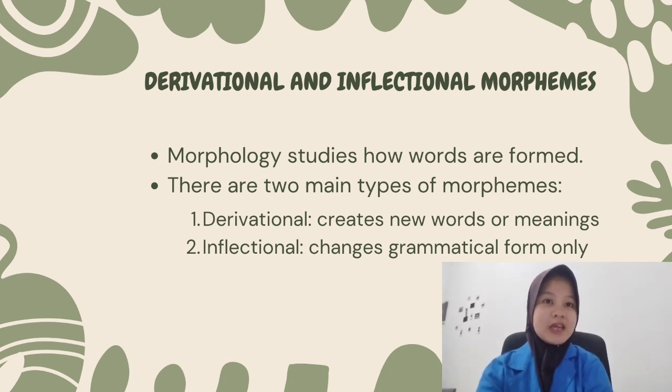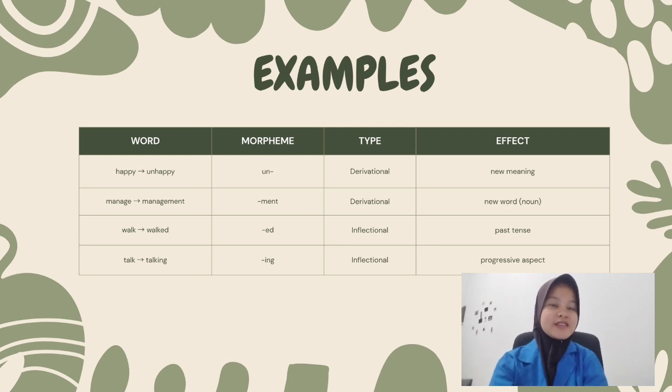There are two main types of morphemes: derivational morphemes, which create new words or meaning, and inflectional morphemes, which only change the grammatical form of a word. For example, unhappy adds new meaning while talked just shows past tense. Here are some examples. Happy becomes unhappy, using the prefix "un", which is derivational because it creates a new meaning.